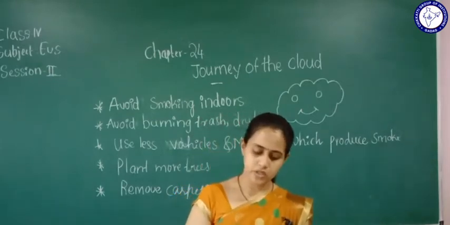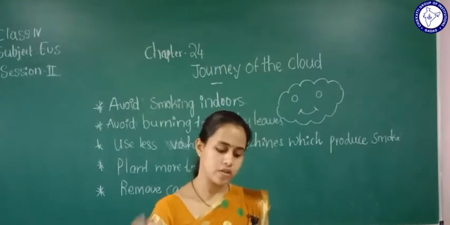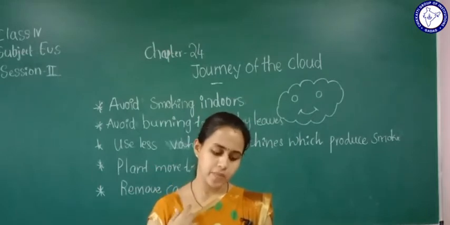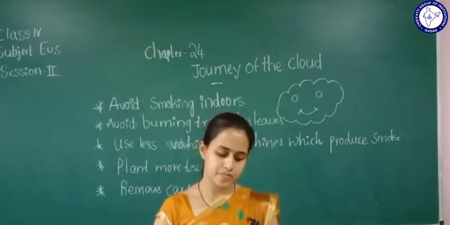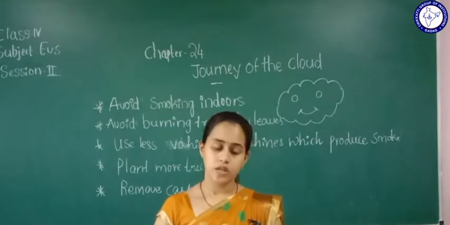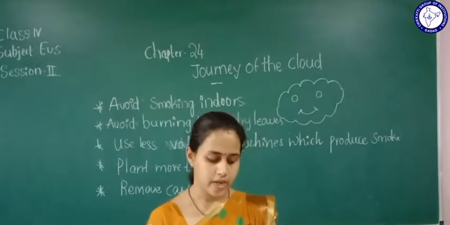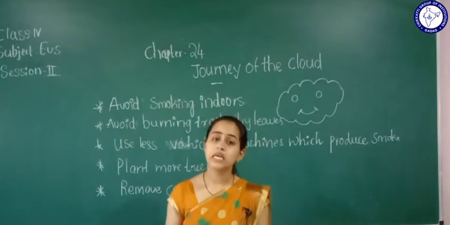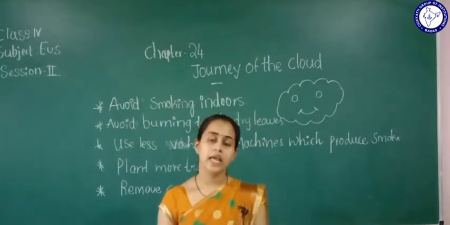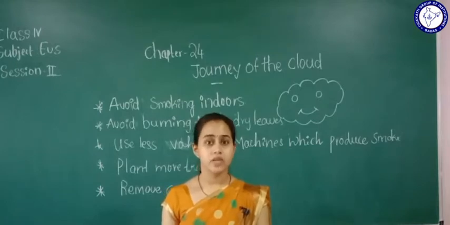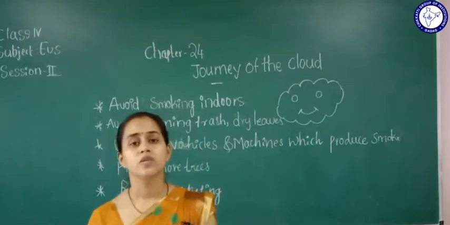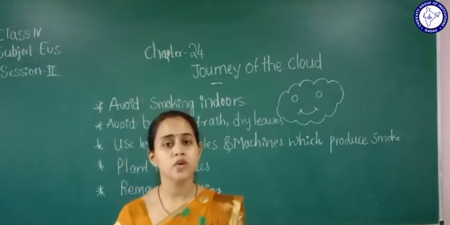So observe the picture. Dirty water and rain water are joining the source of water. Some people are washing their vehicles in the water. Some people are washing clothes and utensils, right? So water is polluted. So we see the sources of water like lake, river, pond, sea. These are the sources of water.